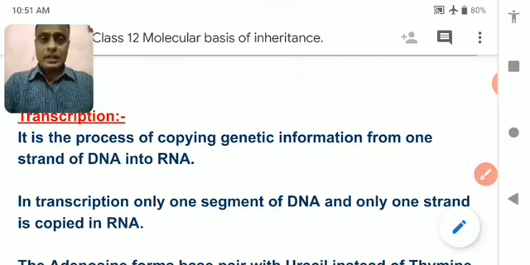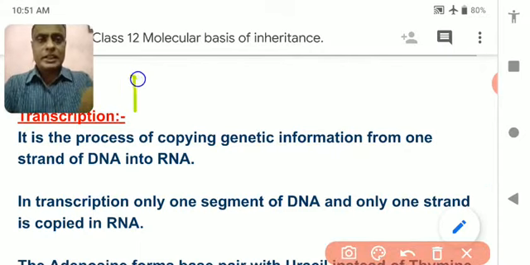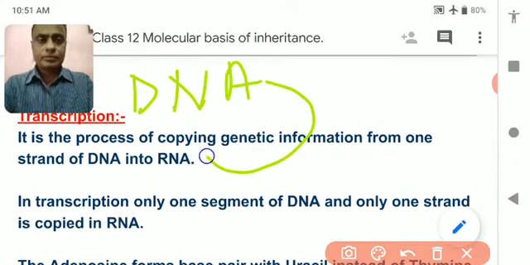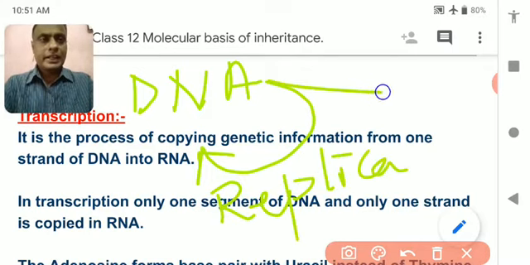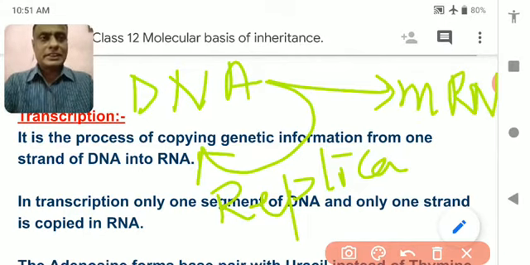I think I have already explained the central dogma. Central dogma is the phenomenon in which DNA makes its own copy by replication. DNA makes mRNA, and this process is called transcription.